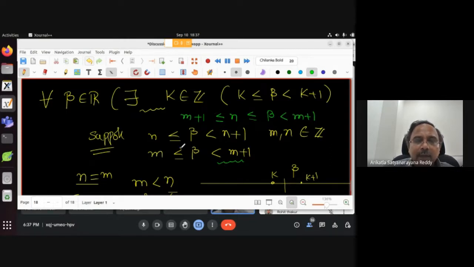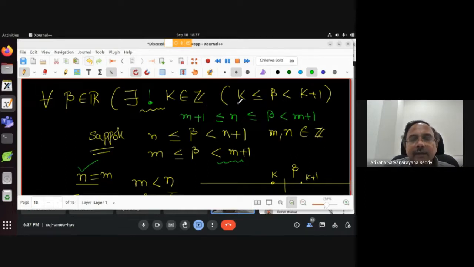So what has come now? Here we get m plus 1 is less than m plus 1. That is a contradiction. So m less than n is not correct. Similarly, you can show that n less than m is also not correct. So n must equal m. That means we proved that there is a unique integer which has this property.